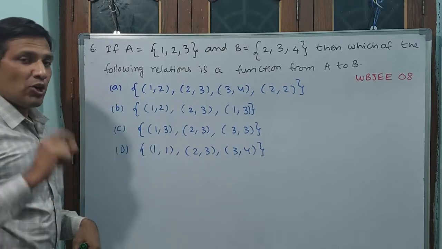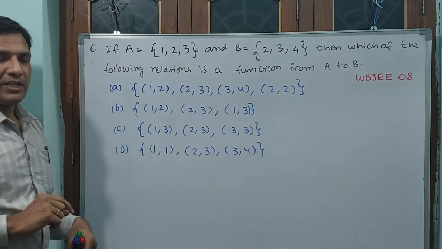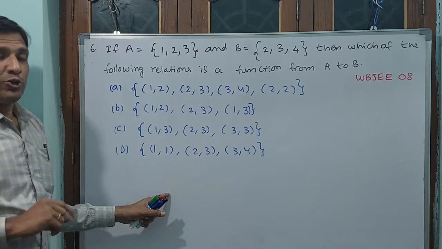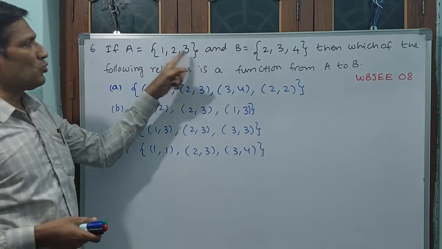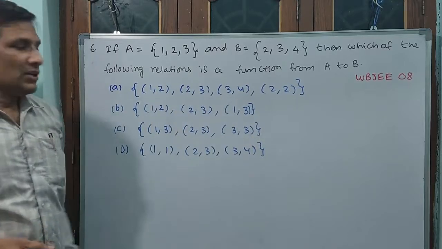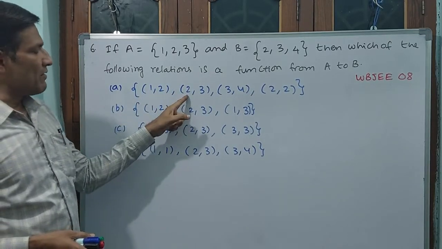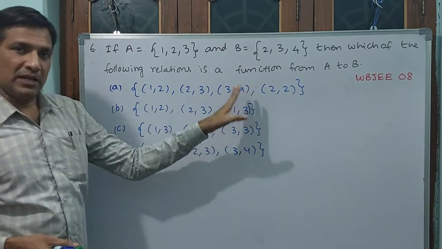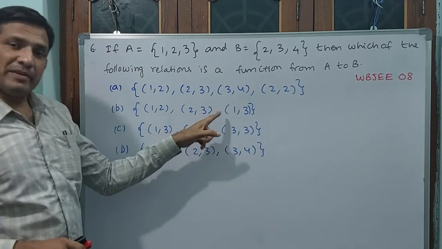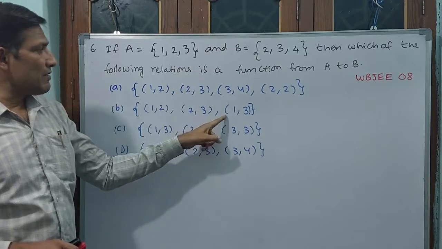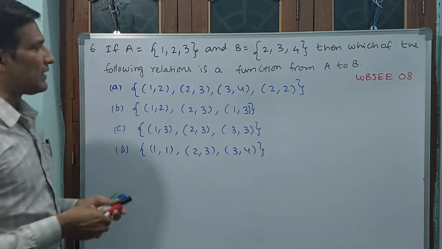input or domain should not be vacant. That means set A should be fully engaged. All elements from set A should be engaged. 1, 2, 3 should have an image. 1 is having an image, yes. 2 is having an image, yes. 3 is having an image, yes. That means this may be a function. 1 is having an image, yes. 2 is having an image, yes. 3 is having an image, no. Then this is not a function.